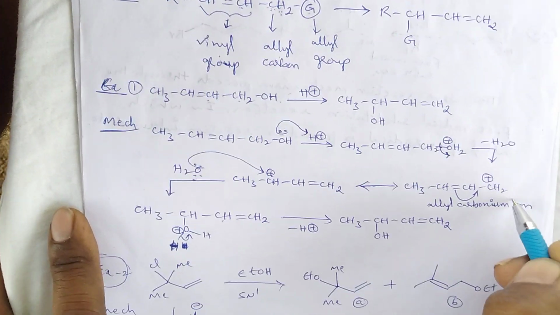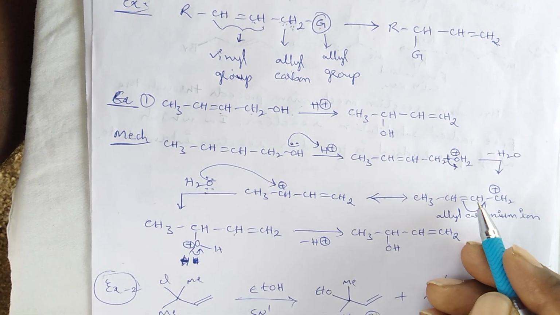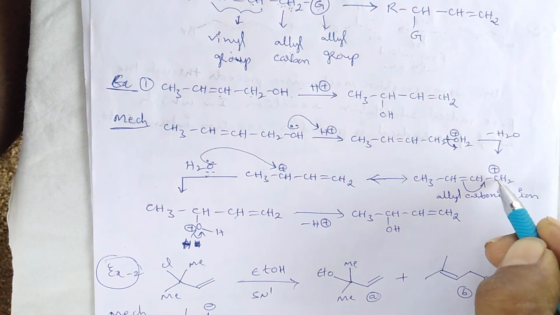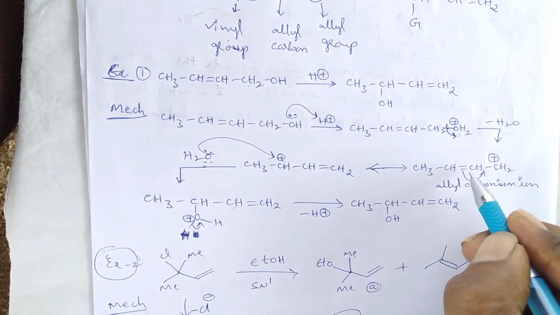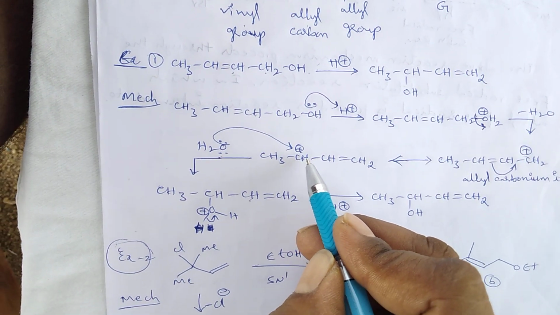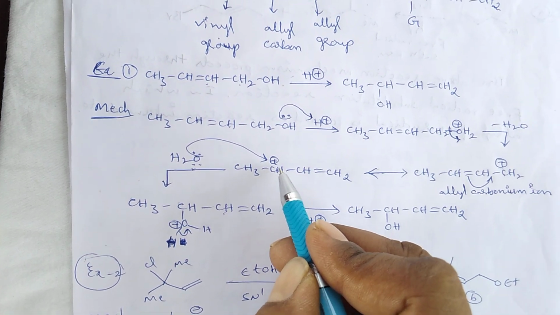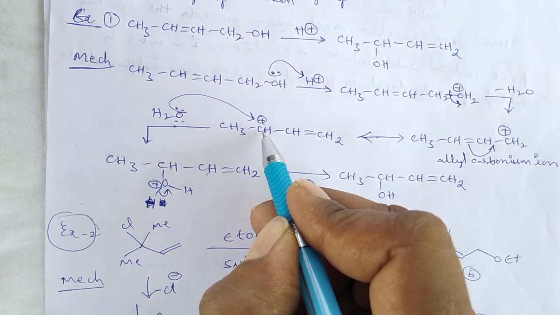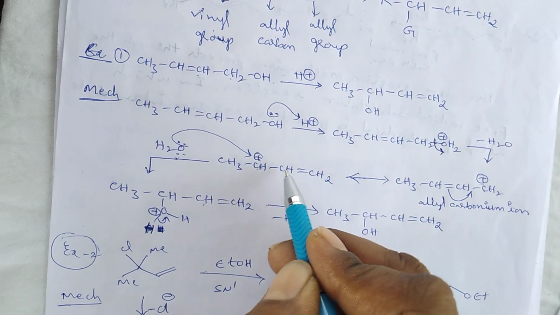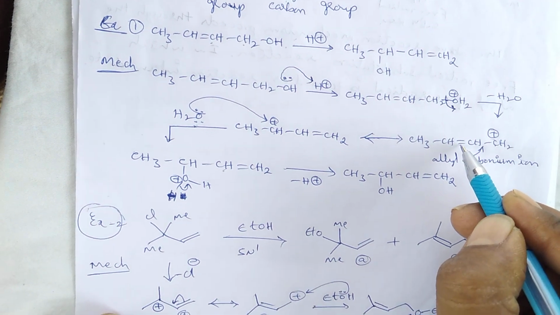When this allyl carbonium ion undergoes rearrangement, here which is the primary carbonium ion, compared to this primary carbonium ion, this allylic secondary carbonium ion has more stability according to the inductive effect, since it has two electron donors, one vinyl group and one methyl group, whereas this one has only one electron donor.